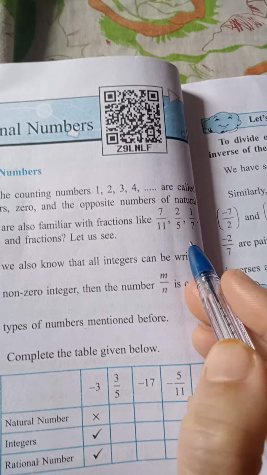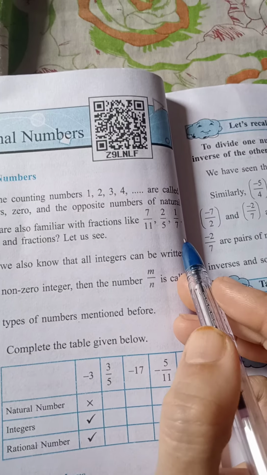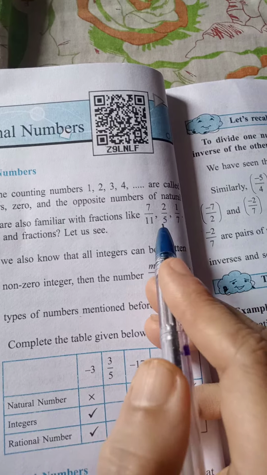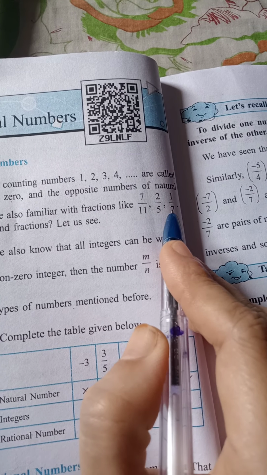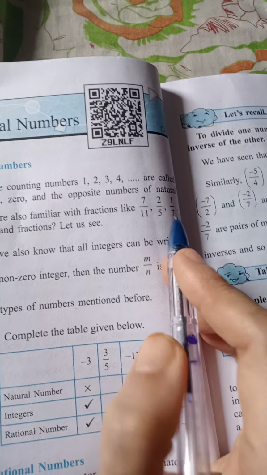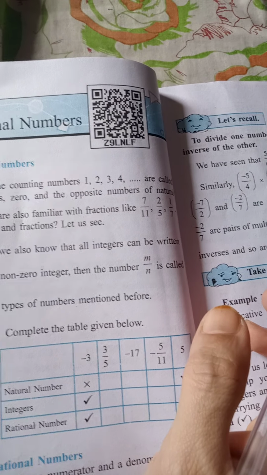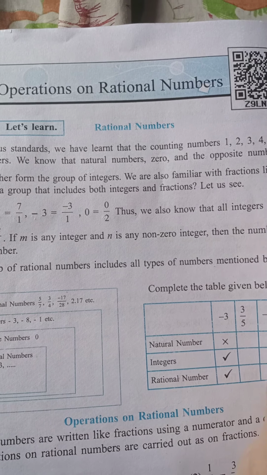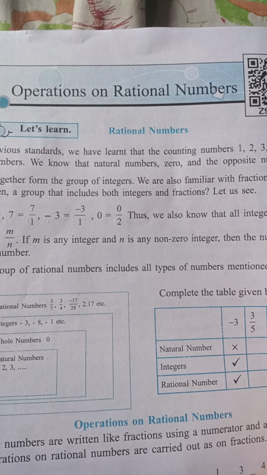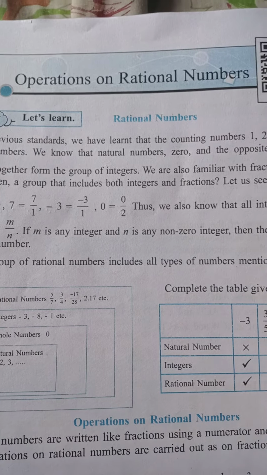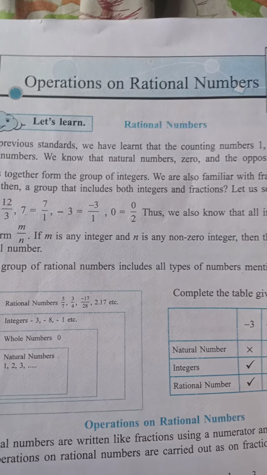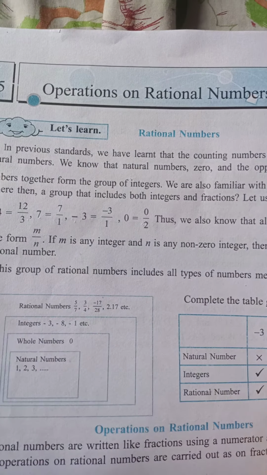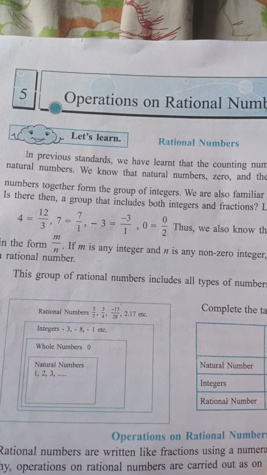These are fractions. So a group that includes both integers and fractions is called rational numbers. Is that clear? That means rational numbers include the integers like 1, 2, 3, -1, -2, -3, 0, and fractions like 7 upon 9, 0 upon 2, 1 upon 9. These all are rational numbers. Is that clear to you all?